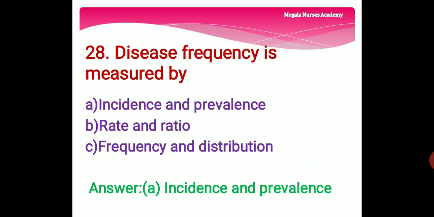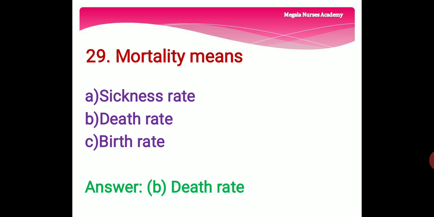28th question. Disease frequency is measured by option A, incidence and prevalence, option B, rate and ratio, option C, frequency and distribution. The right answer is option A, incidence and prevalence. 29th question. Mortality means option A, sickness rate, option B, death rate, option C, birth rate. The right answer is option B, death rate.